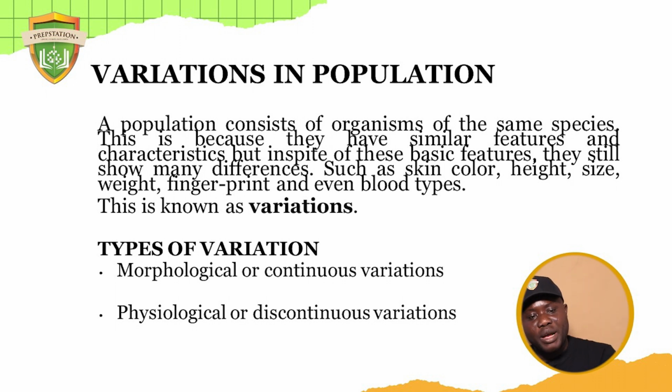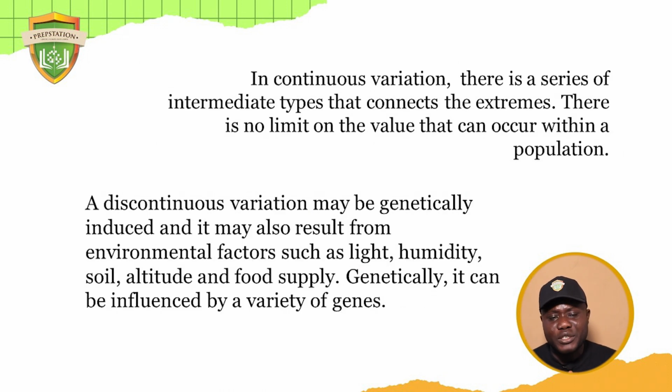So now let's take them one by one. Morphological or continuous variation. In continuous variation, there is a series of intermediates that connect the extremes. What do I mean by that? Intermediates in between that connect the extremes. There is no limit on the value that can occur within a population. Now, look at complexion, right? There's no limit to it. Somebody can be fair, somebody can be dark. Somebody can be fair and super fair. You get that now? There's no limit.